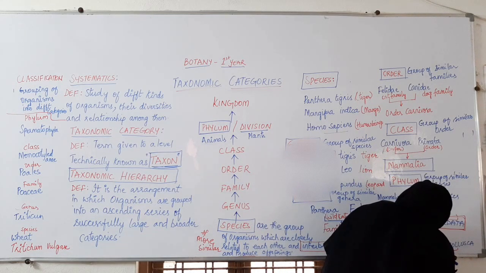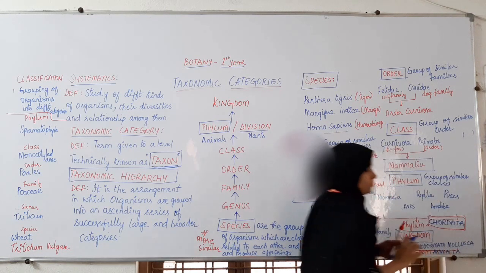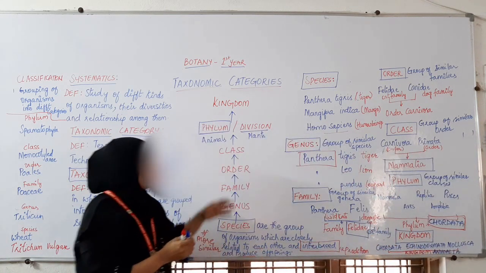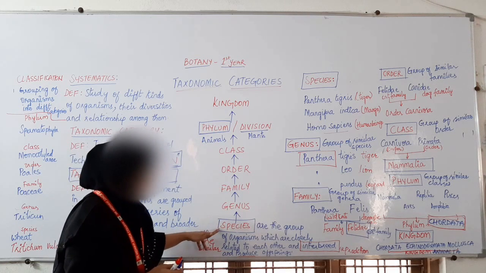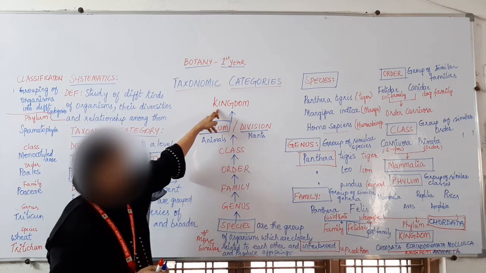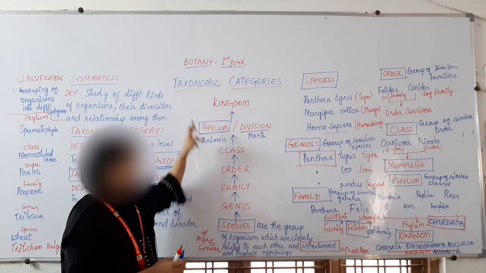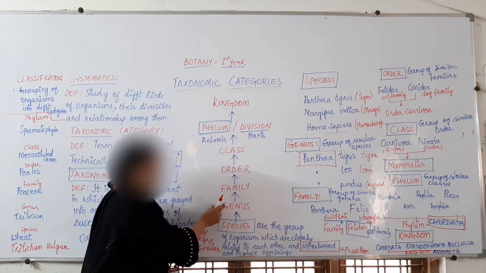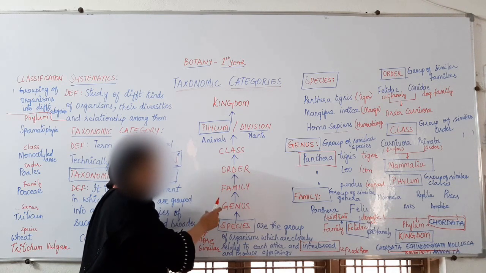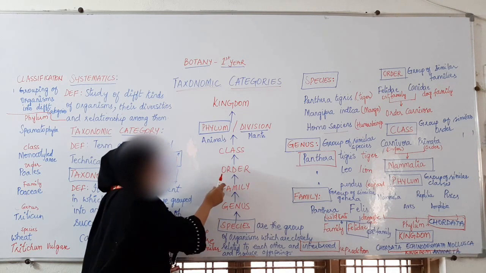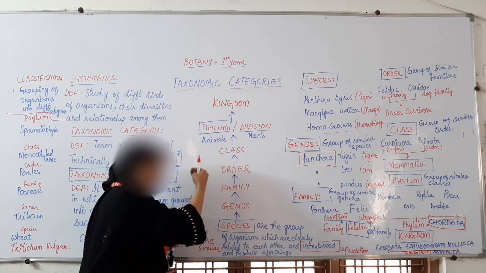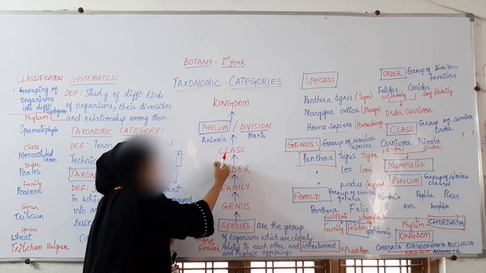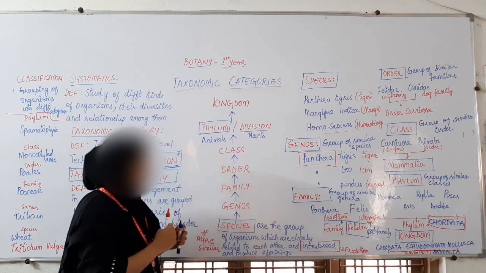Kingdom Animalia. Now we see, as we move from species to kingdom in ascending order, similarities will be more at species. When we go to genus, fewer similarities. When we move to family, even fewer. When we move to order, even fewer similarities.